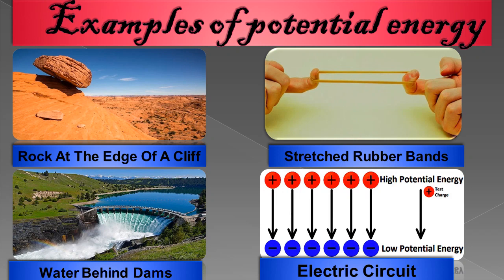That means when we switch on the electric fan or tube light, its potential energy is converted into light energy, heat energy or motion, like the electric fan starts moving. All these are examples of potential energy, and I have also told you how potential energy is converted into different types of energy or kinetic energy. I hope you have all understood this.